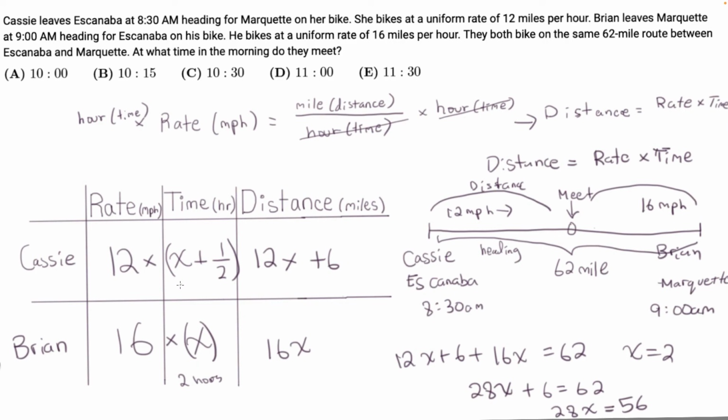And then it's 2 plus half an hour, which is 30 minutes. So it's a total of 8:30 plus 2 hours and 30 minutes, so it's 11 o'clock. And 9 o'clock plus 2 hours is 11 o'clock. So they both reach the meeting point at 11 o'clock. And that's the answer.